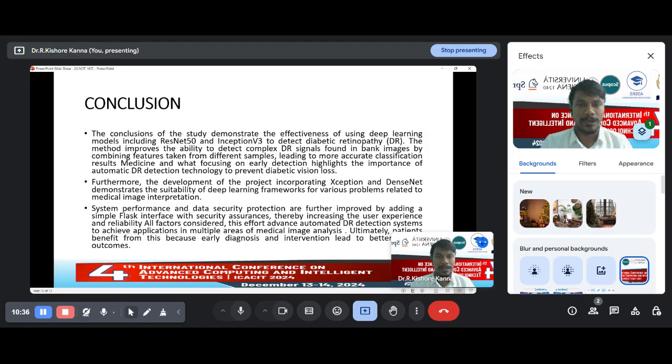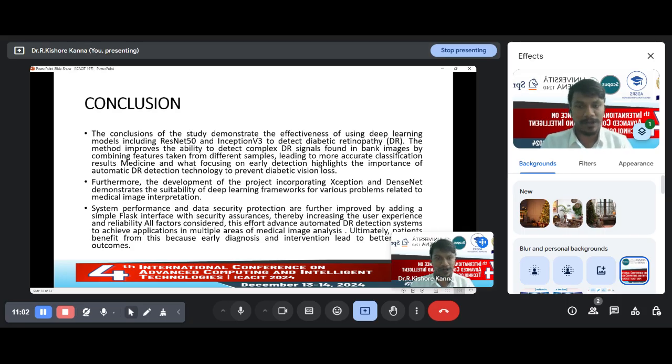So the conclusion is: instead of going for a single classifier, going for multiple classifiers in a single sequence or single approach will provide the highest accuracy with more classification, and prediction or detection can be done. This will lead to enhancement in patient care, where vision loss can be reduced or removed from the executing sequence.